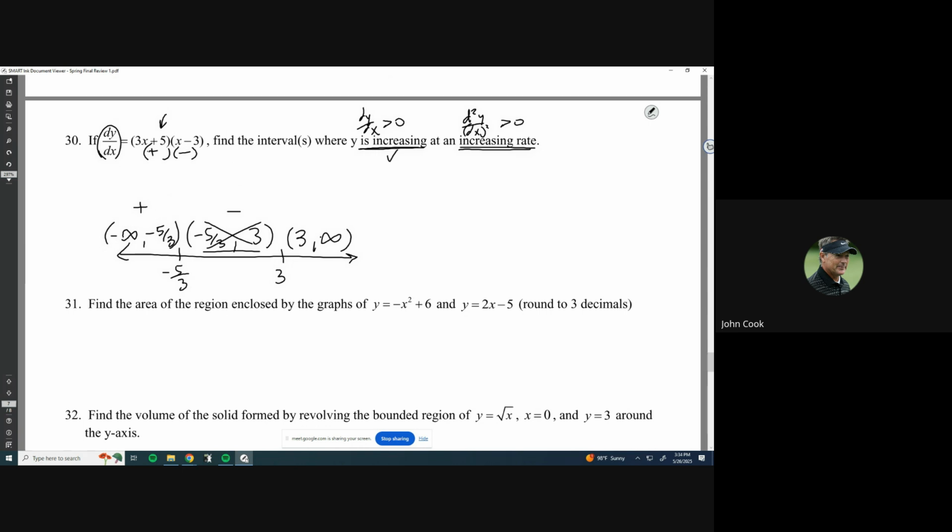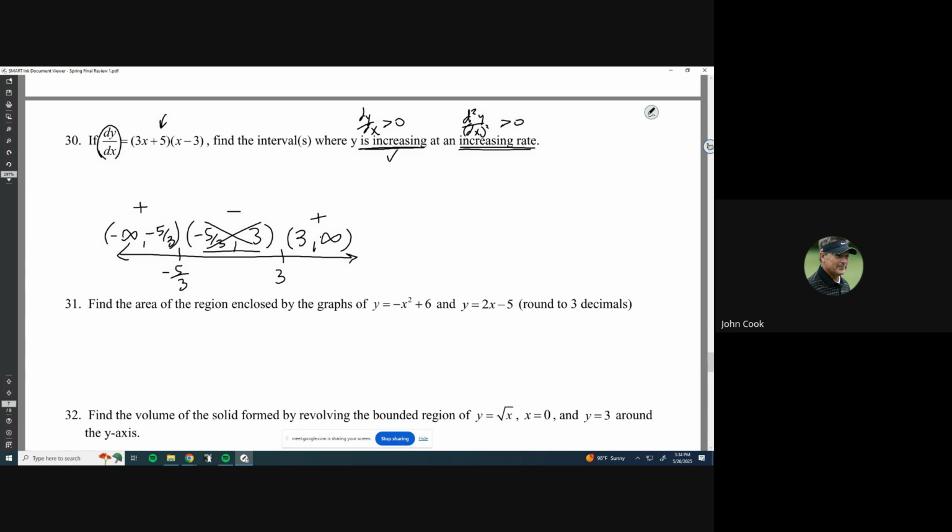And then going from 3 to infinity, let's pick 4, I guess. So 4 times 3 is 12. 12 plus 5 is obviously a positive number. And then 4 minus 3 is a positive number as well. So positive times a positive is a positive. So this is also increasing here. Okay, now let's take the second derivative and see where everything overlaps.